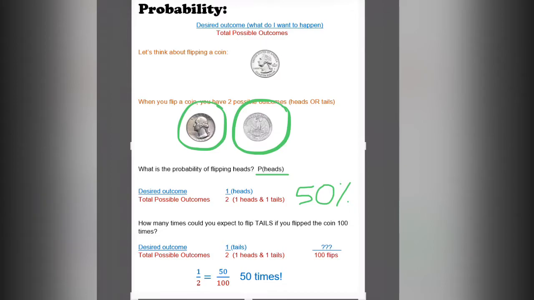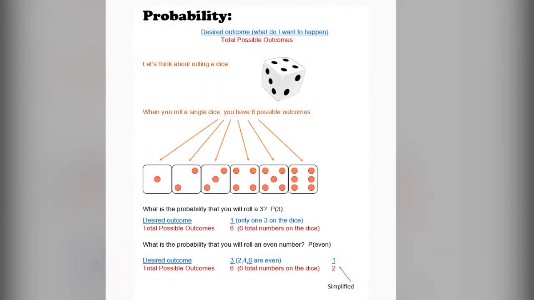So how many times could you expect to flip tails if you flip the coin 100 times? Well, again, the desired outcome, 1. There's one chance I can get tails. But the total possible outcome, 2. I can get heads or I can get tails. So I have a 1 in 2 chance, right? Well, that means every 2 times I flip, one of those will be tails. So if I did that 100 times, theoretically, 50 of those times, it should be tails. 50 out of 100, I should flip tails. Of course, the other 50 would be heads. That's in theory. If you actually did it, experimentally, you could get 55, maybe even 49. But this is in theory.